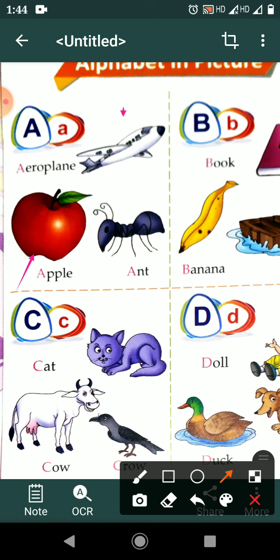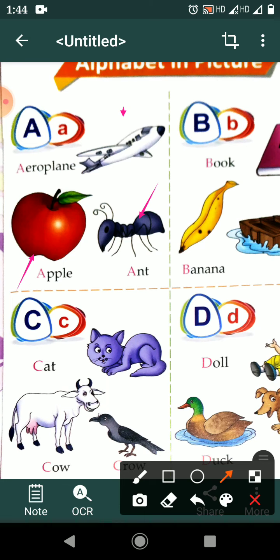This apple. And A for ant. Where is ant? This. A for aeroplane. A for apple. A for ant. Read now. A for aeroplane. A for apple. A for ant.